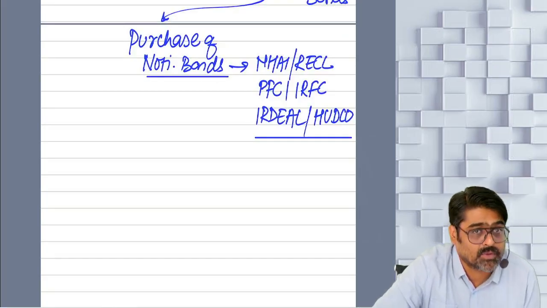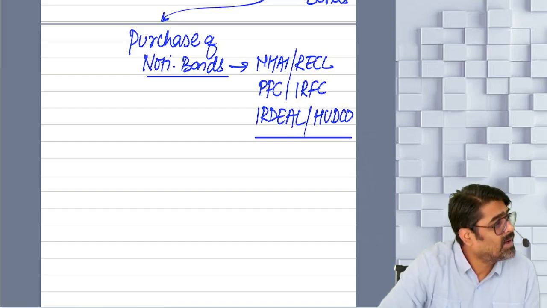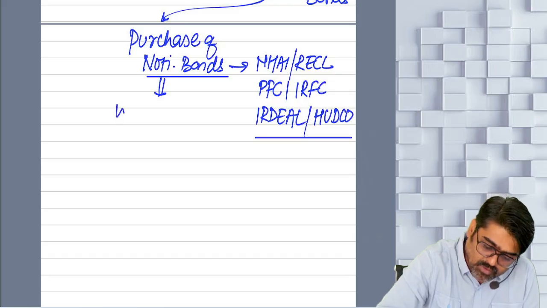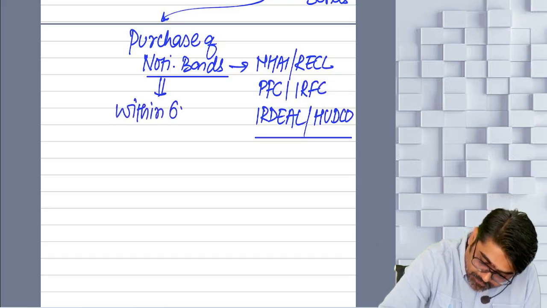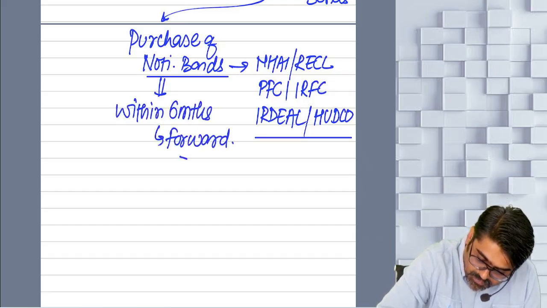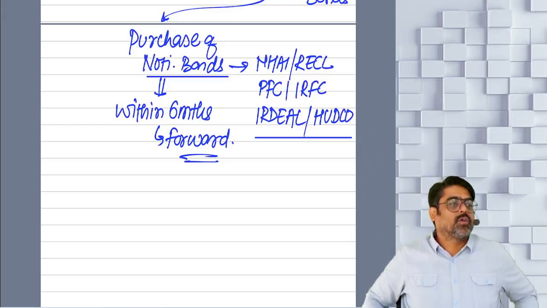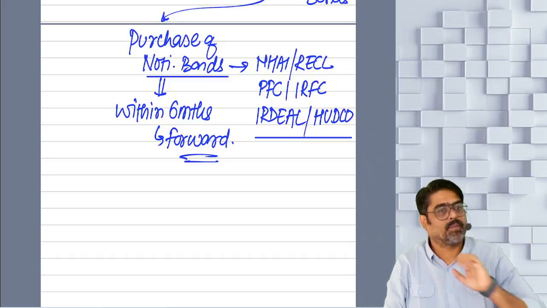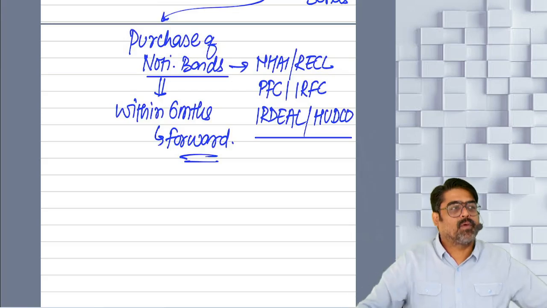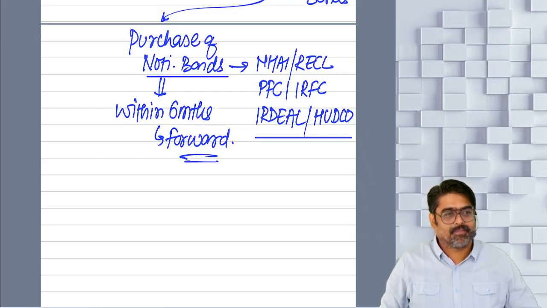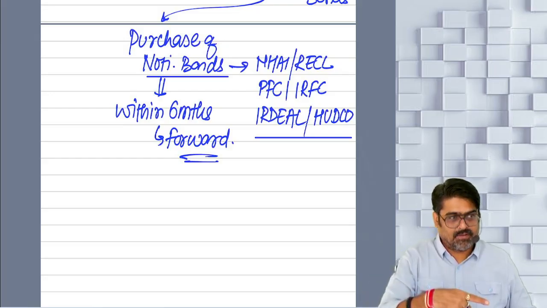These notified bonds you are supposed to purchase. Why purchase? Because you cannot construct bonds, no? You have to only purchase. So you will be purchasing these notified bonds within how much time? Within 6 months forward. 6 months from the date of transfer. So the date on which you have transferred your immovable property, from that date, within 6 months you have to purchase. Sir, but my immovable property was not transferred. It was compulsorily acquired.